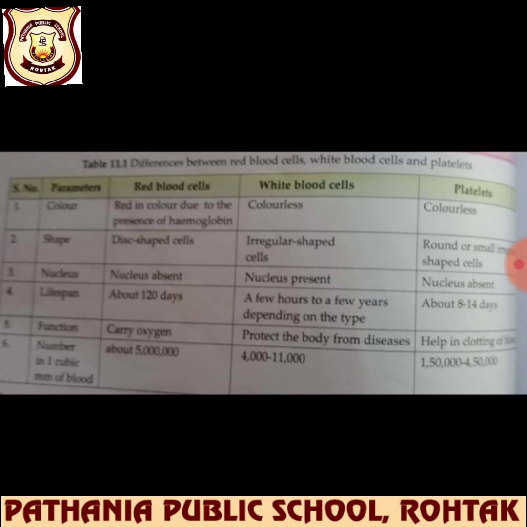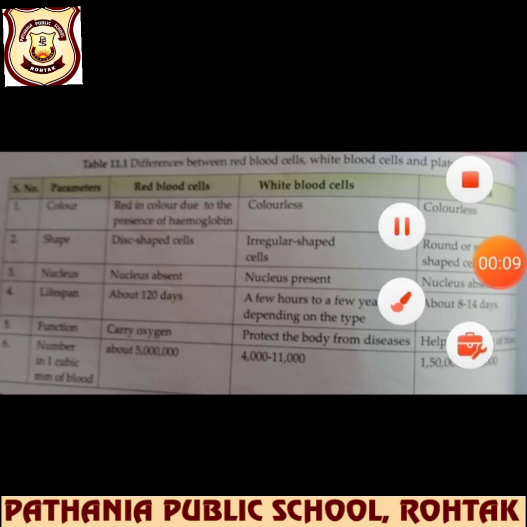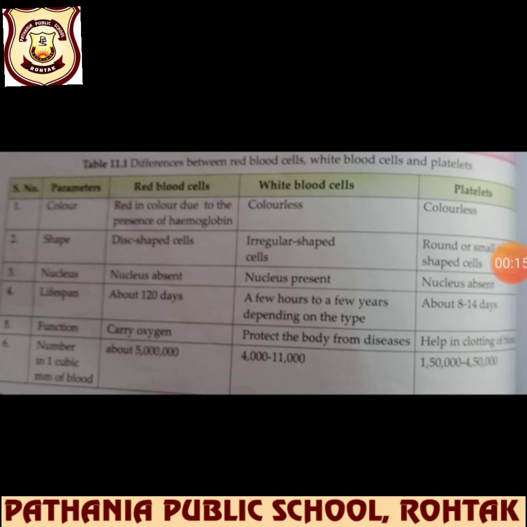Yes, beta. Let's start the differentiation between red blood cells, white blood cells and platelets. The first parameter we are studying is color. Red blood cells are red in color due to the presence of hemoglobin, and they are colorless in the case of white blood cells, and they remain colorless in the case of platelets.